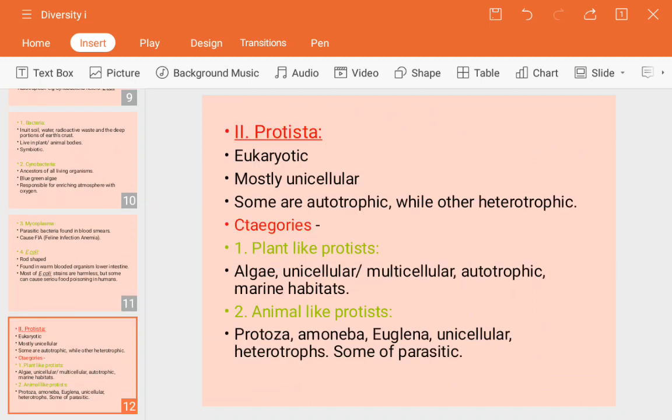Next, the next class is the protista. First we will see the overview of the monera. Monera is actually single cellular, and it may be autotrophic or heterotrophic.